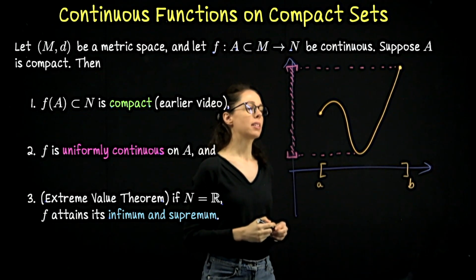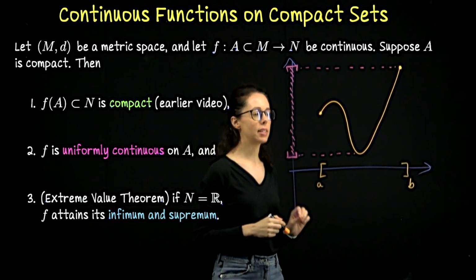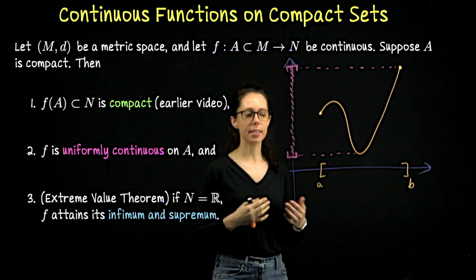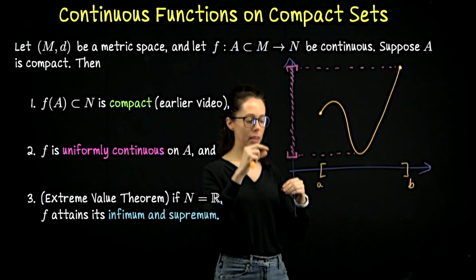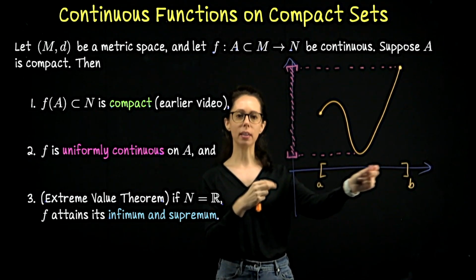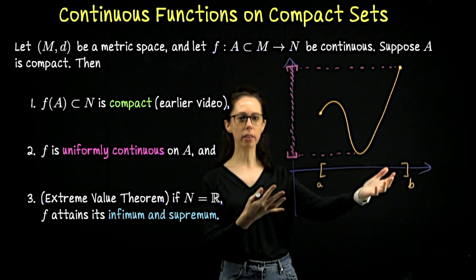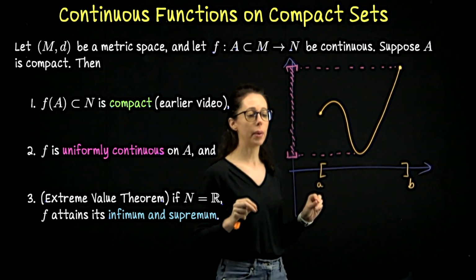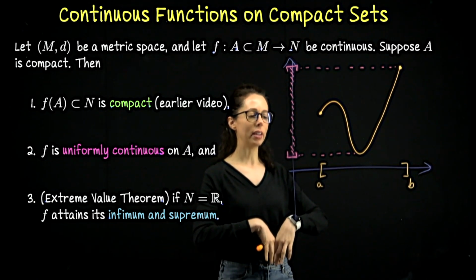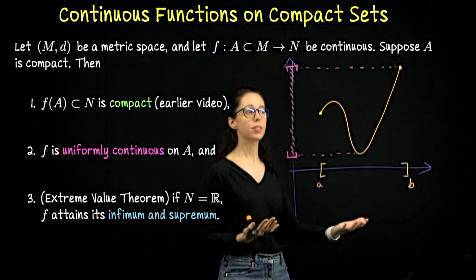The second statement is a little harder to see here, but f is uniformly continuous over this compact domain. What that means essentially is that if I want my outputs to be within some distance epsilon of each other, I can pick some measurement in the domain, delta, which works across the domain. That's different than regular continuity, where your choice of delta might depend not only on the epsilon that you select, but also on your location in the domain. Uniform continuity removes that location-specific choice of delta. Okay, it's hard to see here that that would have to be the case.